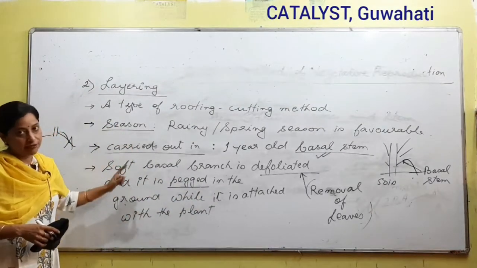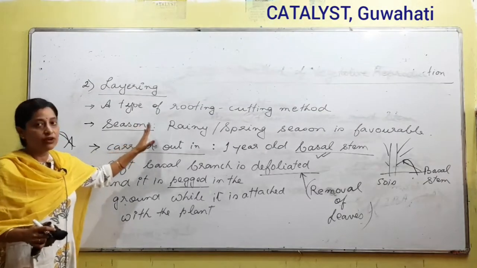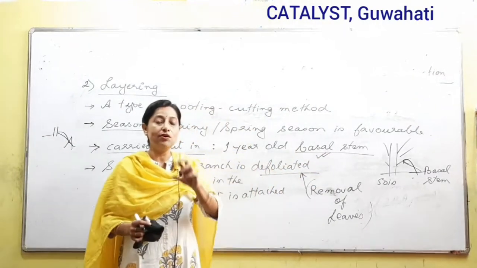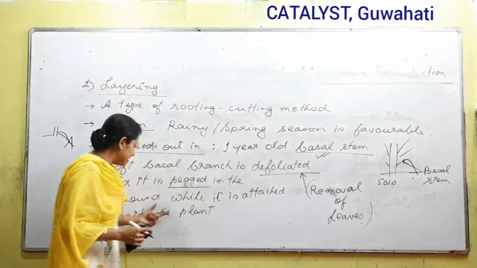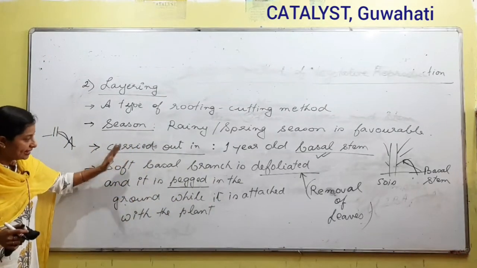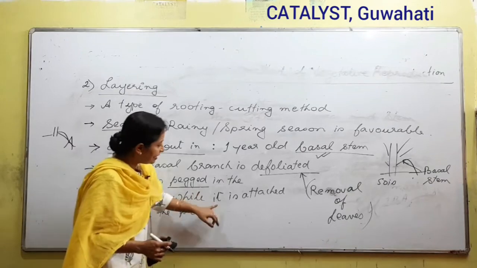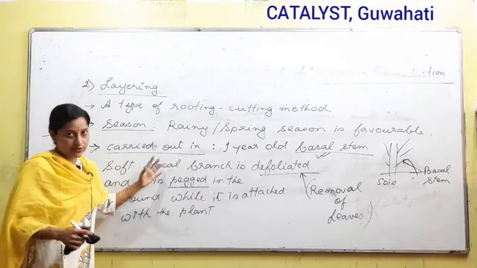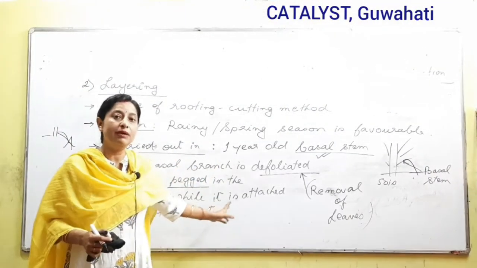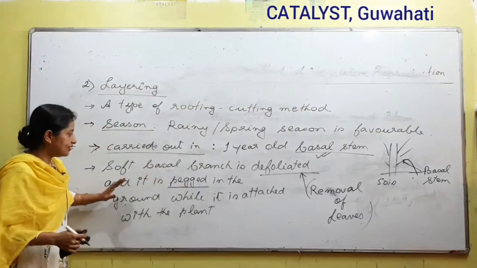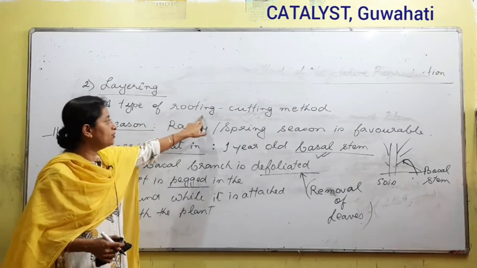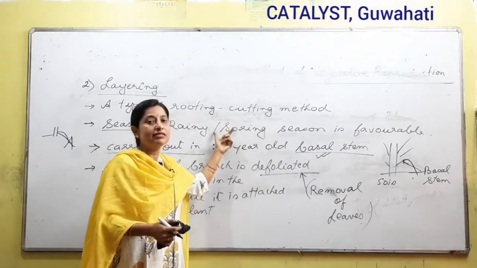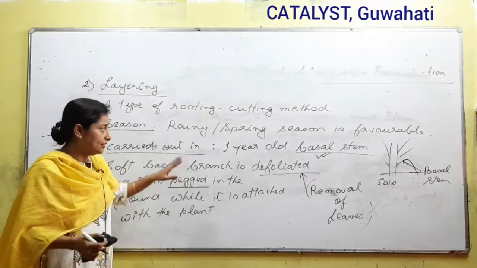Another point about layering that you have to remember is that the stem on which layering is done is not cut off from the plant body. So the last line is important. We are doing layering in a stem, and that stem is still attached with the plant. As we go on and explain with the help of diagrams, this statement will become much clearer. As of now, these are the things we have to remember. It is nothing but a rooting cutting method. A specific season is favorable, rainy and spring season. This was a point that was used even in case of cutting.